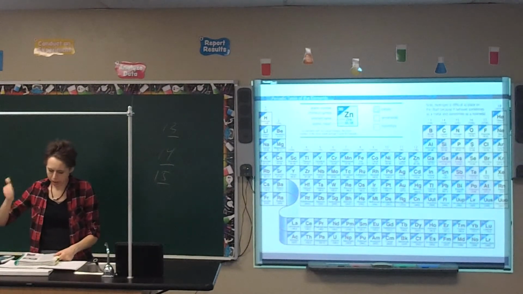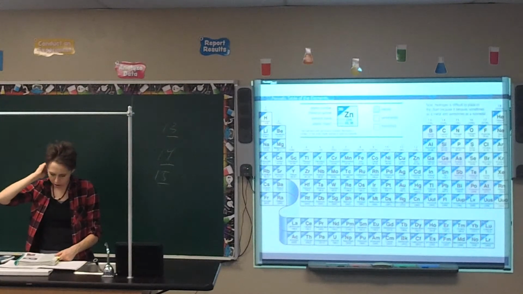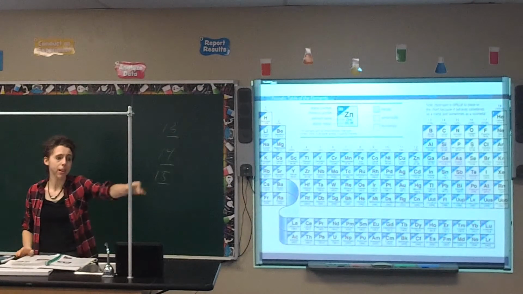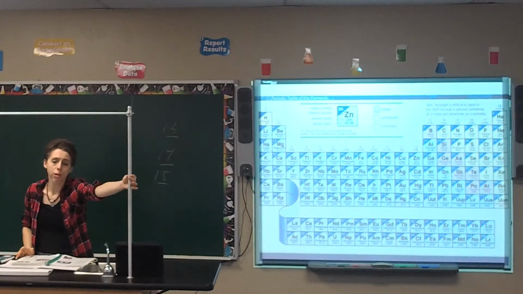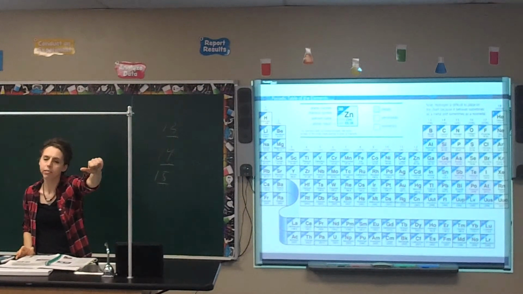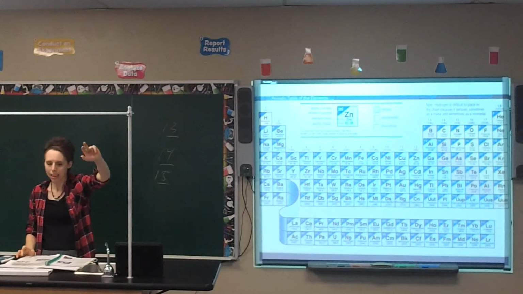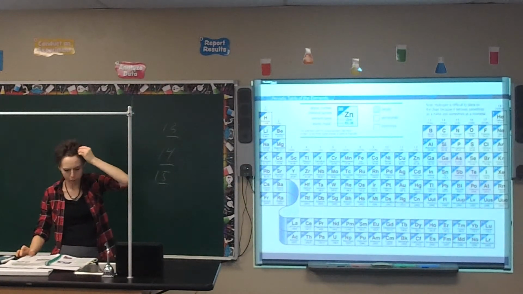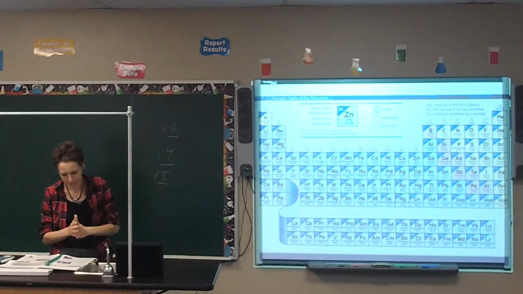Alright, metals, these are typically hard, dense, shiny solids that are good conductors of heat and electricity, and they have a high melting point. So something like this is made up of a metal with the idea of it's a good conductor of heat and electricity. It has a high melting point. It's typically dense, shiny. So your book, that's a characteristic of a metal.